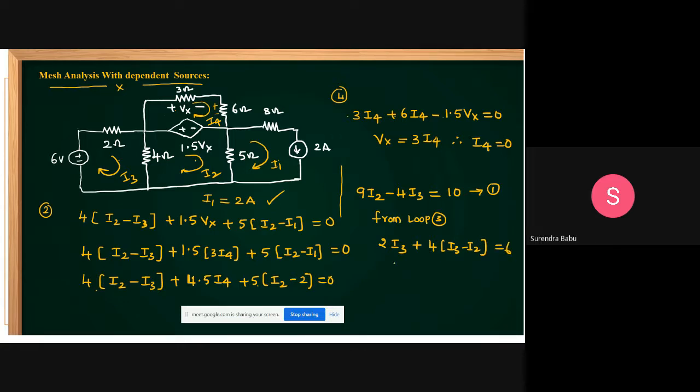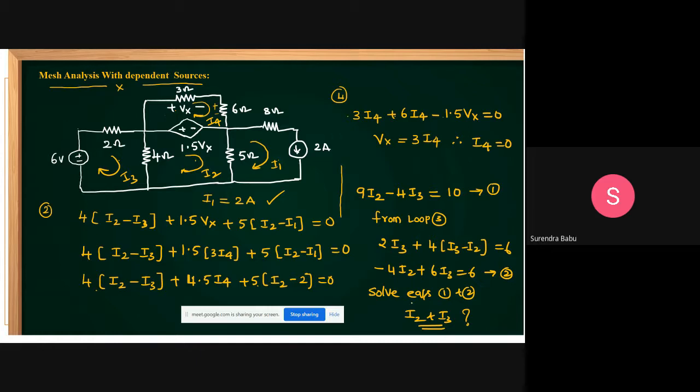2I3 plus 4I3 is 6I3, minus 4I2 plus 6I3 is equal to 6. Let this be equation 2. Solve equations 1 and 2, and we can get I2 and I3. This is the assignment I am giving you.